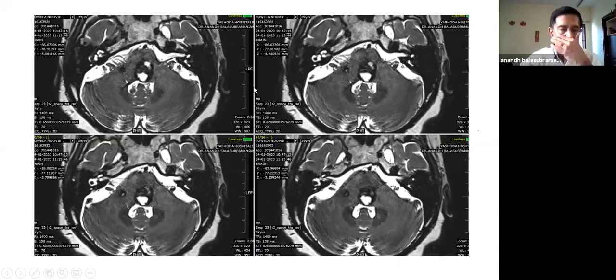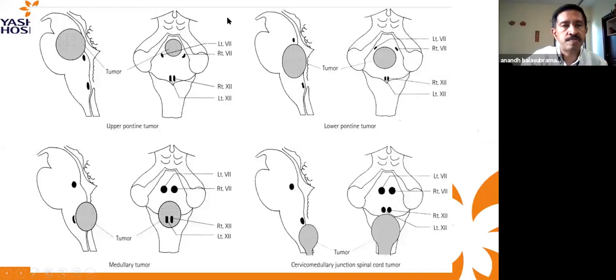So one needs to identify all the structures in the fourth ventricular floor. As you can see here, if it is a pontine tumor, it tends to displace the seventh nerve nucleus inferiorly and laterally. And if it is in the lower pons, the facial nerve and the colliculus tend to shift more superiorly and laterally. So this idea of the facial colliculus and the floor of the fourth ventricle gives us the area to explore safely without damaging the seventh nerve.